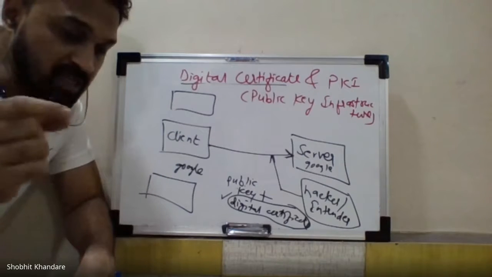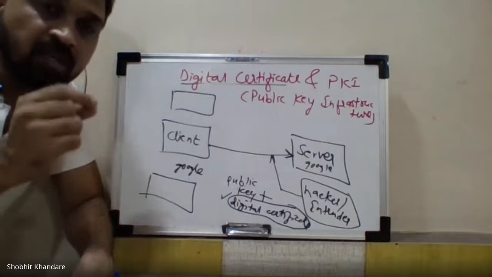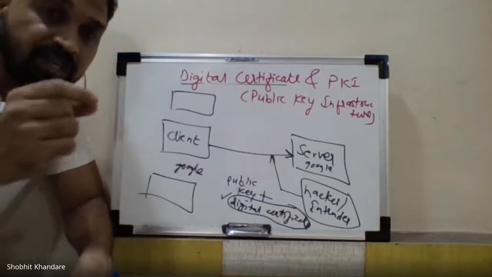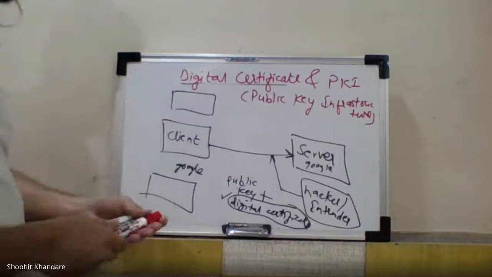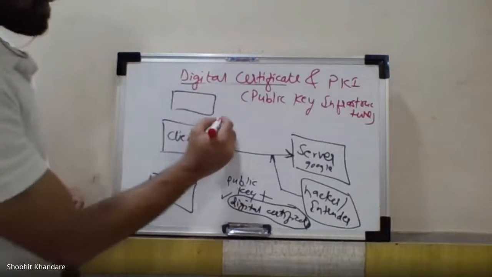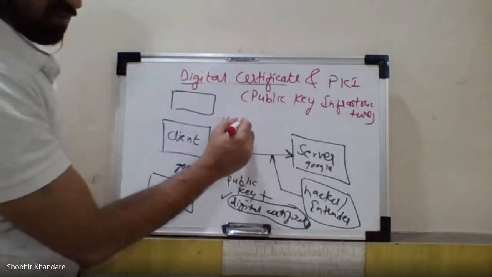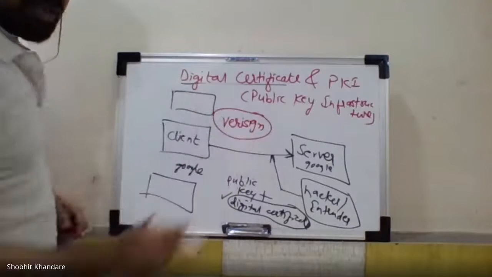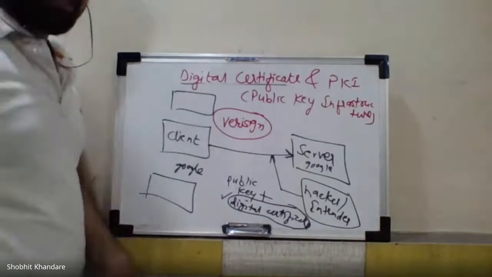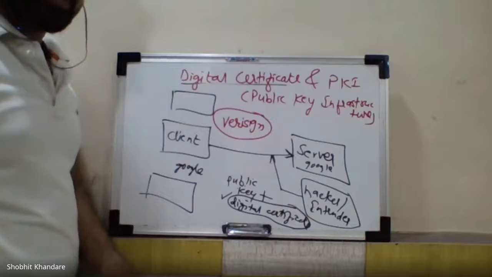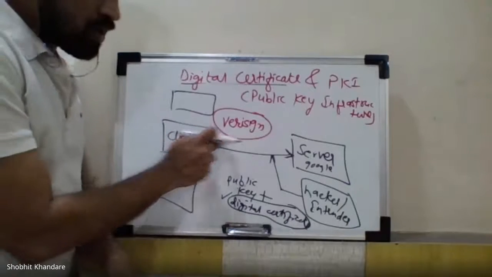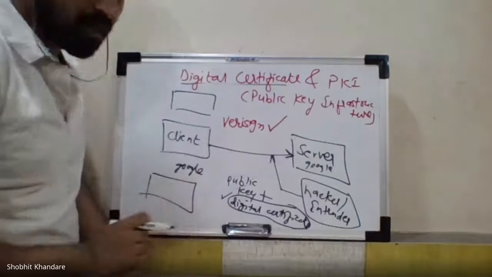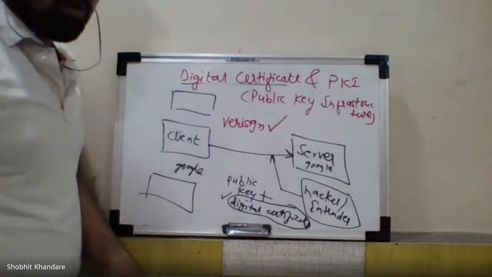As far as digital certificates are concerned, the most common issuer authority is VeriSign. You must have read this somewhere. This is the reputed authority which will issue the digital certificate. You might have seen a tick mark or something like that written somewhere.